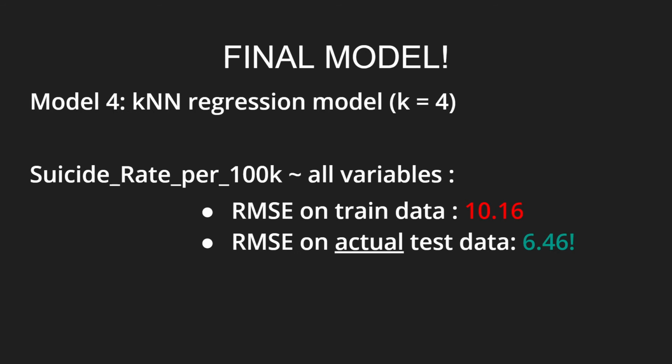We decided on this model as our final model because we thought it had the best chance, and voila, you can see the actual test data, which we have never tested on before. This model reduced the RMSE from the initial 12.69 that we saw earlier by half, to about 6.46, which is very useful, meaning that the standard deviation of the residuals for most of the countries that have a suicide rate between 0 and 50 is just 6 people. 6 people as a ratio of 100,000 people in their population, which we thought was very useful.